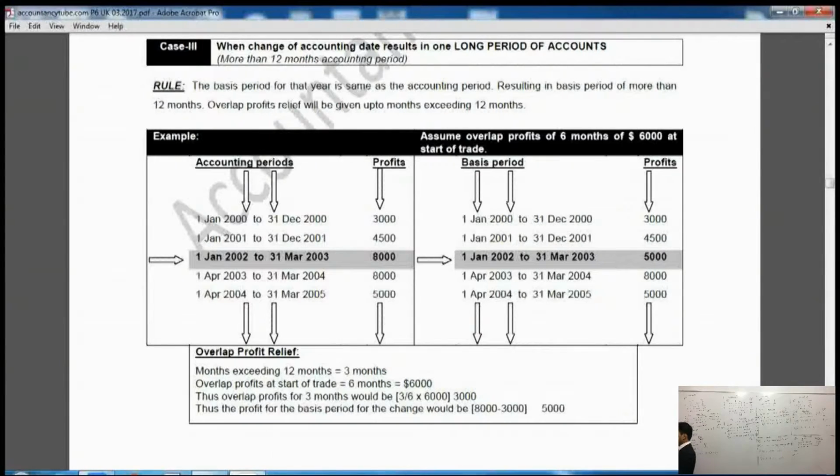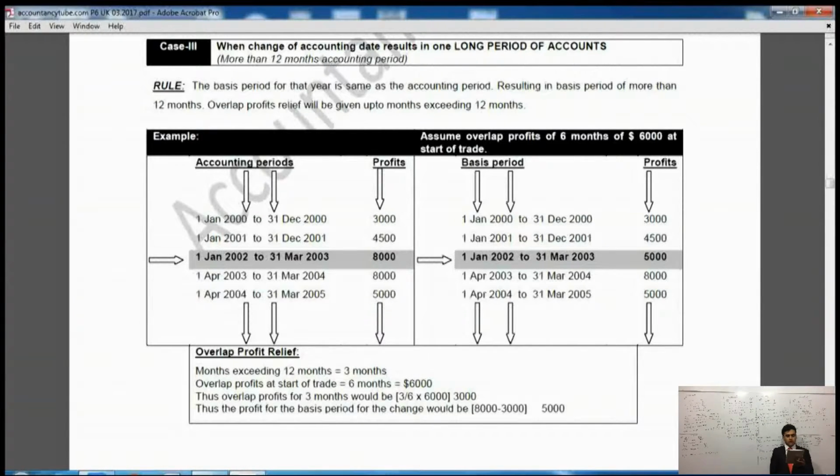Now, the assumption was that 6,000 pounds worth of overlap profit was in the question. So this was the exemption which is in each case. Now, beneath that, it says overlap profit relief. Now, overlap profit months exceeding 12 months is 3 months, we know that, just the way we did in the previous example. So if 6 months worth of profit is 6,000 pounds, 3 months of profit will be 3,000 pounds. So we'll take 3,000 pounds.